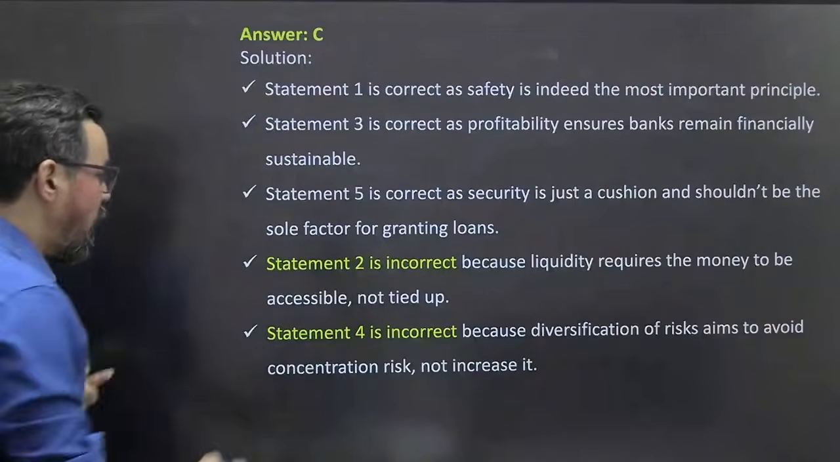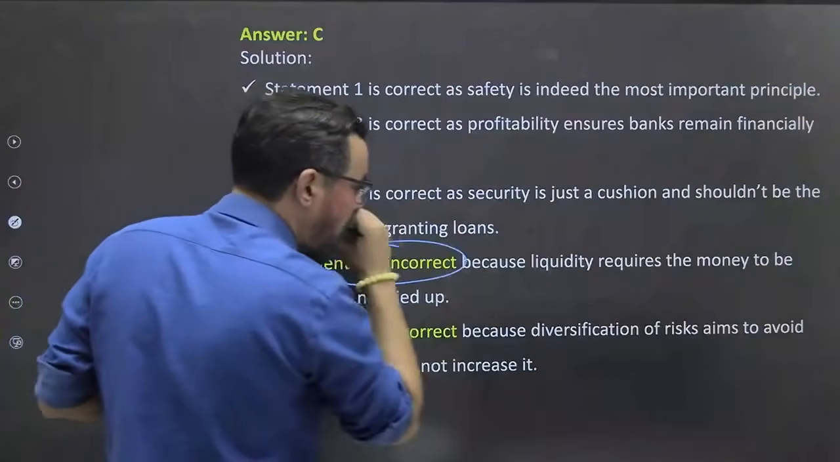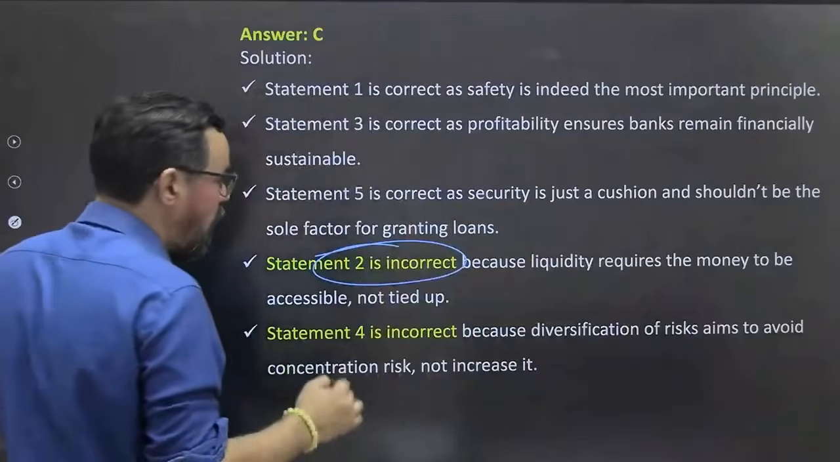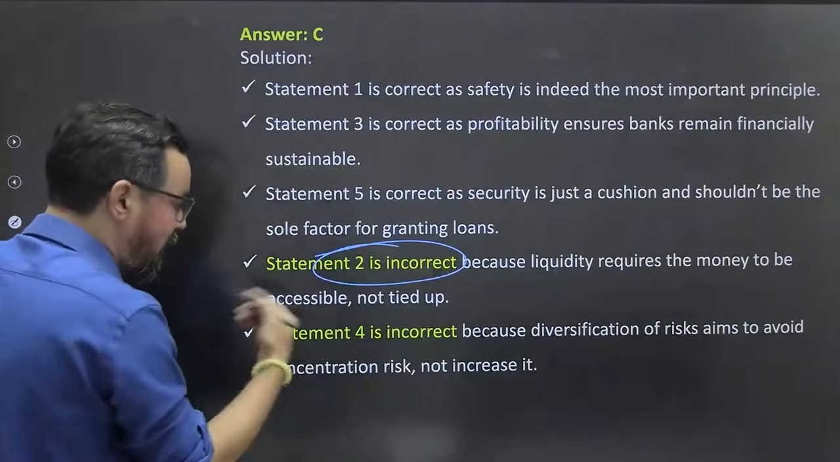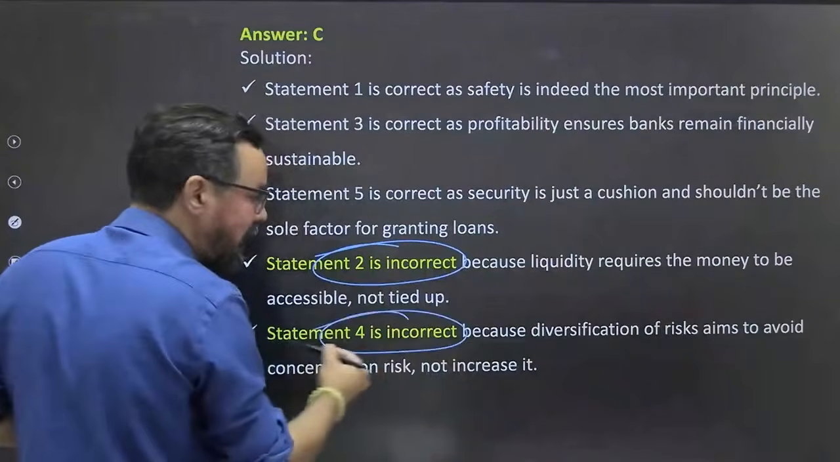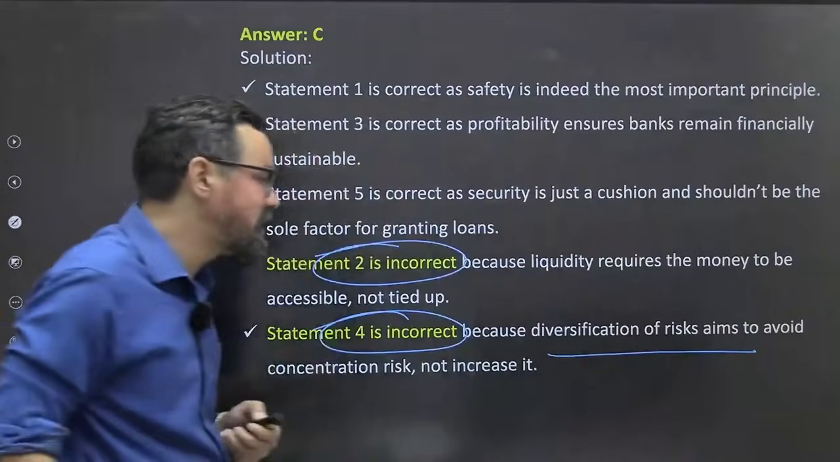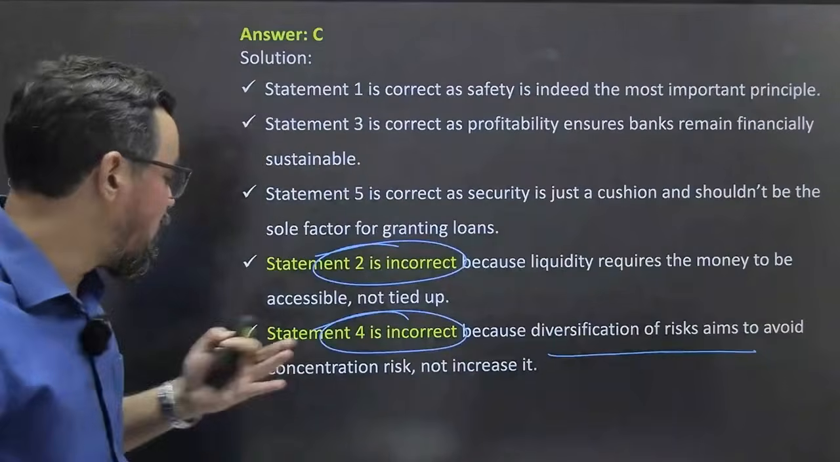Okay. So statement 2 is incorrect because liquidity requires the money to be accessible. Statement 4 was incorrect because diversification of risk aims to avoid concentration risk and all.